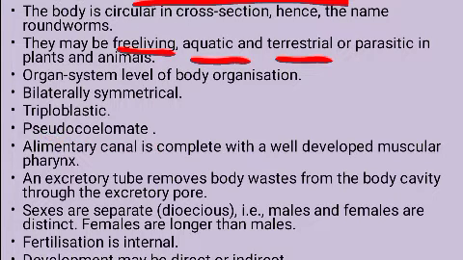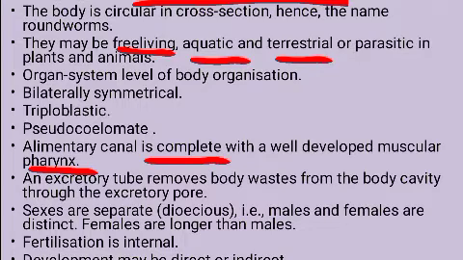Now when we see the alimentary canal, it is complete because they show organ system level of organization. Complete alimentary canal means the canal consists of two openings, mouth and anus. And a well developed muscular pharynx is also present in the alimentary canal.